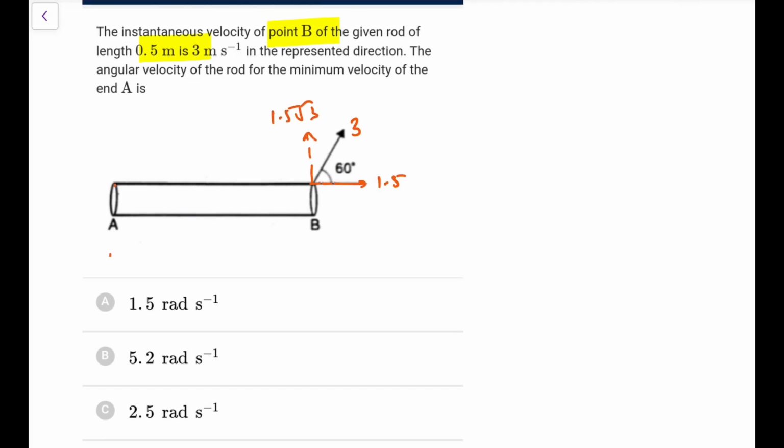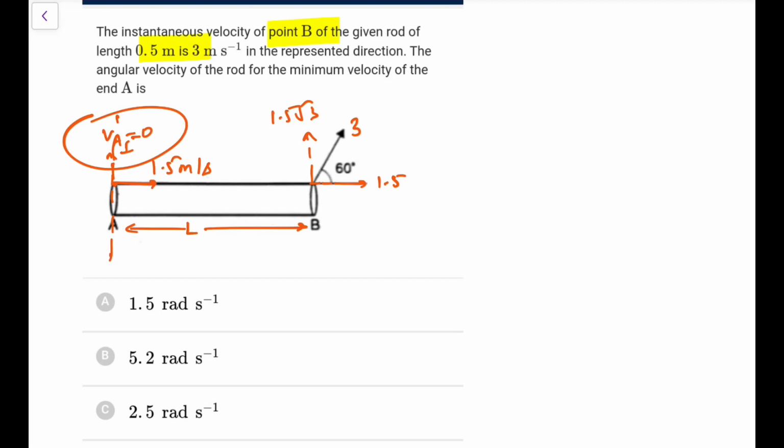Now because the distance between A and B is fixed, let's say this is the length L, so the component along this line must be the same, so this should have 1.5 at least in this direction. So at minimum what we can have, this component in the normal to be 0. So for this VA perpendicular to be 0, it means it should be rotating about this only, otherwise it will have this perpendicular component. This perpendicular need not be like there, it could be here in the plane also, but VA perpendicular will be 0 only if we rotate it about end A.